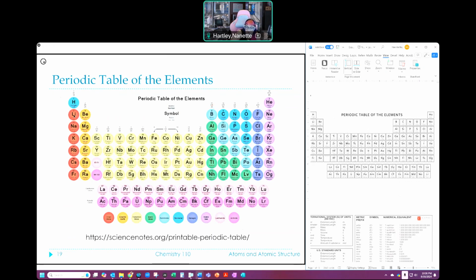The old numbering systems are not on the periodic table that you get on the test. They're just not. So there are some names: lanthanide series, actinide series. I'm not going to ask you some of these. These are the different things that we were talking about here. They call them metalloids, semi-metals. That's what this group is. Again, this came from this particular place, and they have 8 billion different types of views on that particular page that you can look at. And that's where I got most of these from.